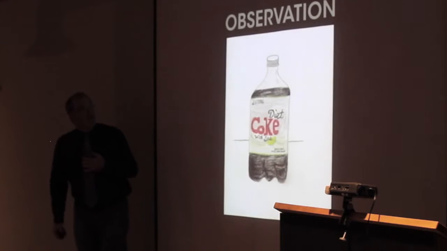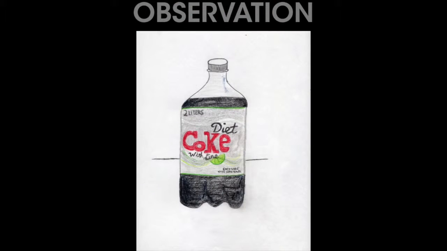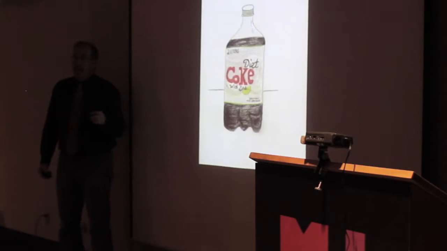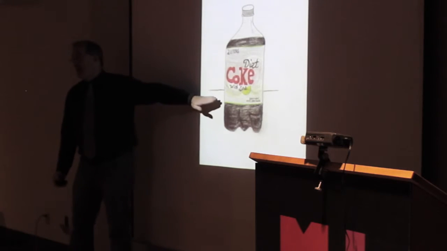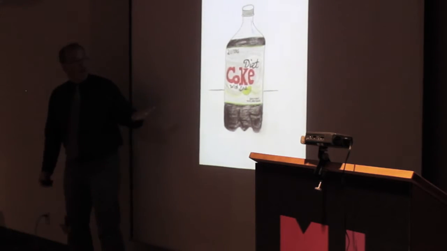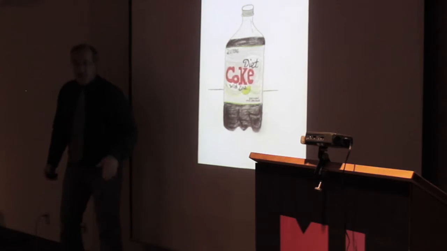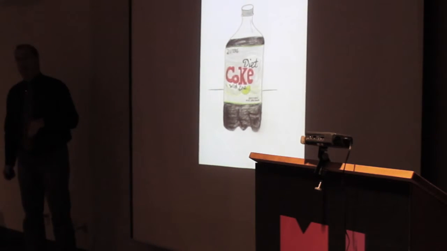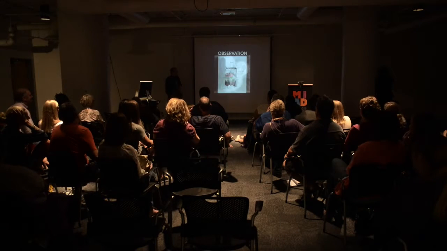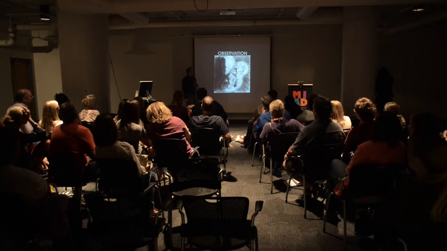So I'm going to show you some development. So we now have a Diet Coke bottle that I would contend looks less like a Diet Coke bottle than those keys look like keys. But in this case, heaven has an edge. Okay? We can drive right off of heaven and then fall straight down to hell. You know, this is what we can do on this. Okay? We'll edit that out in the final video.